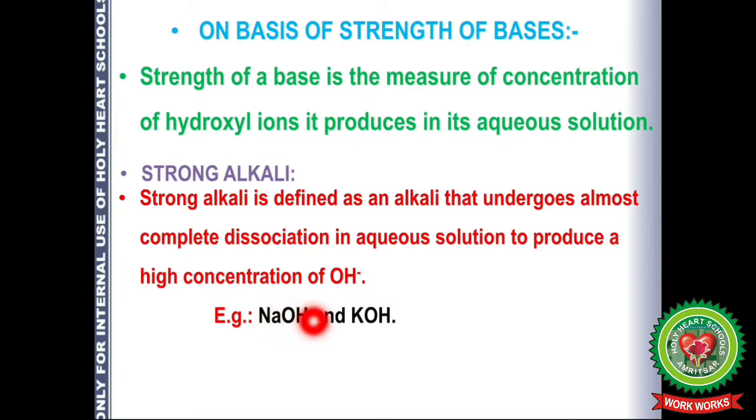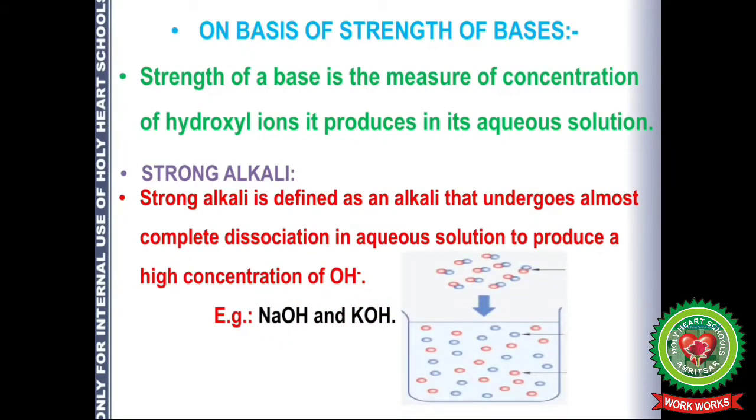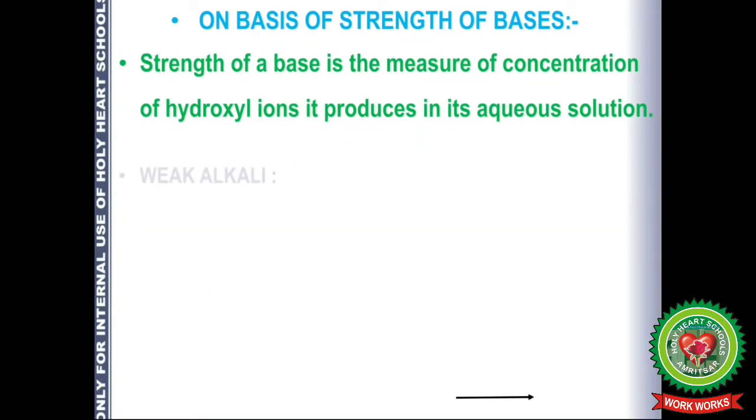The examples are sodium hydroxide and potassium hydroxide. For example, you can see the picture here. NaOH is dissolved in water and it will form sodium ions and hydroxyl ions. So it is completely ionizing and forming ions. Therefore there will be more concentration of OH negative ions here, and therefore it is termed as strong alkali.